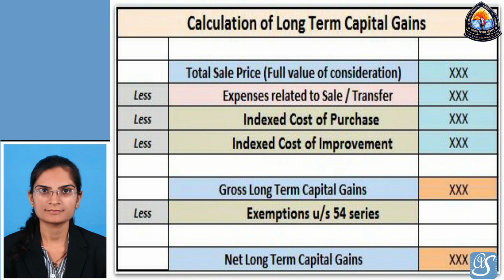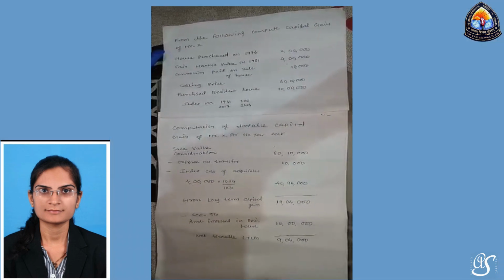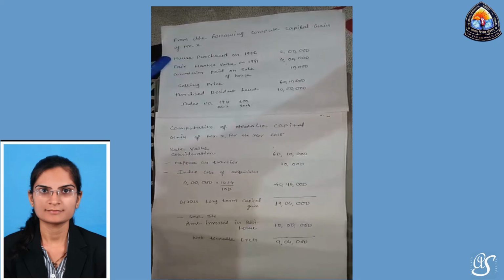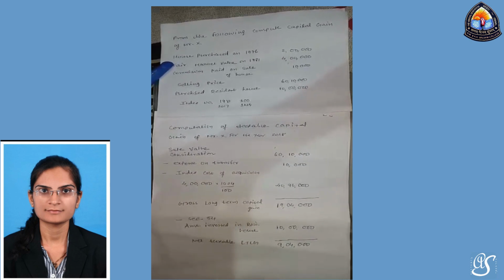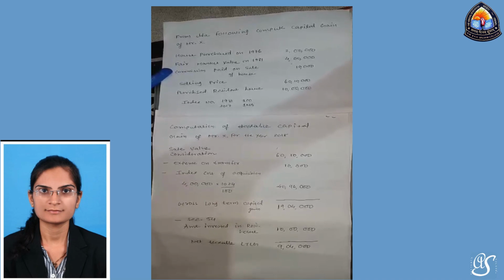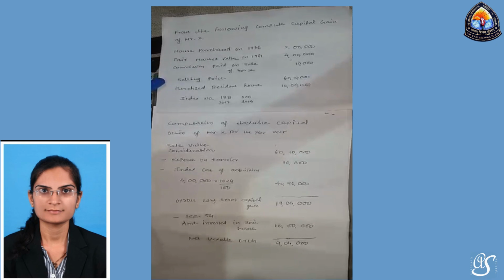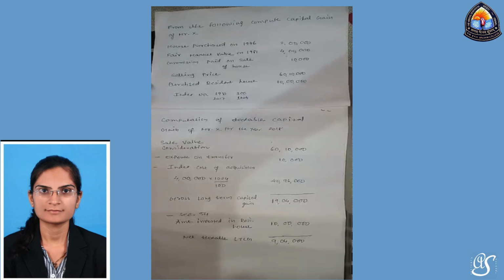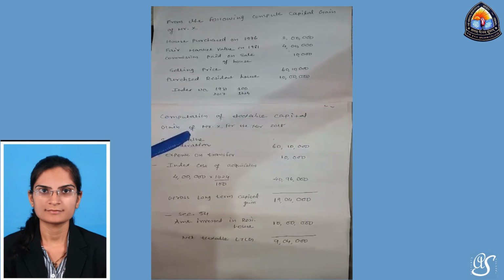Now let's study some practical situations under capital gain. So first we should have some information like this. From the following information, compute capital gain of Mr. X. Over here you are given: house property purchased in 1976 for 2 lakh, fair market value in 1981 is 4 lakh, commission paid 10,000, selling price 16 lakh 10,000, and purchase of a residential house for 10 lakh. Index numbers are given. From this information we will calculate the sum.